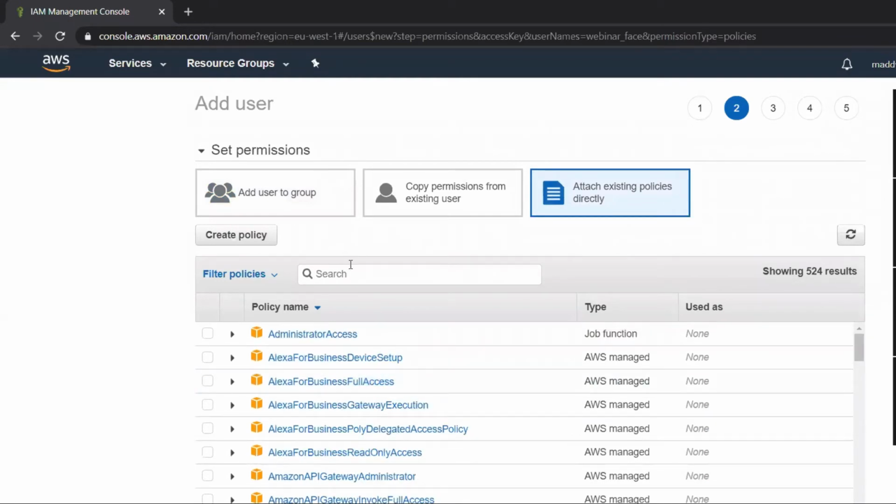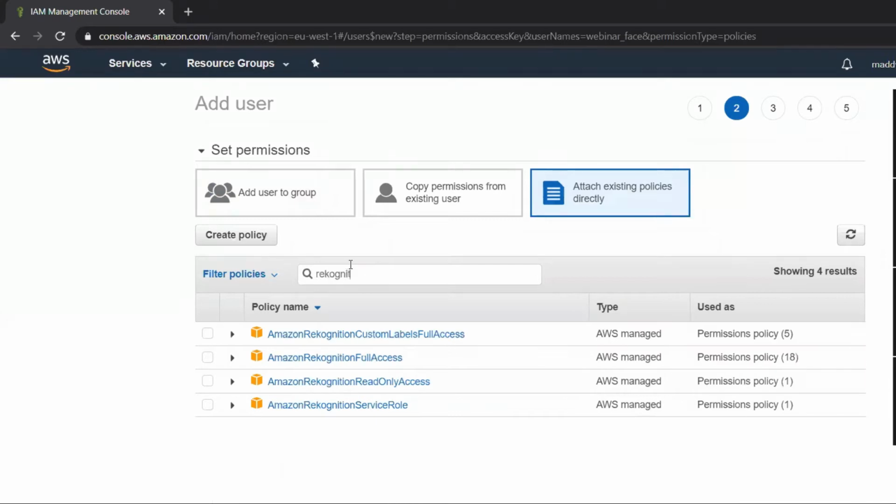As of now, we want to do Rekognition. So you need to type Rekognition in the search bar. You'll get Amazon Rekognition Custom Labels Full Access, Amazon Rekognition Full Access, Amazon Rekognition Read Only Access, and Amazon Rekognition Service Role. So you'll have four different types of policies here. As we want to do face recognition in AWS, you need to tick Amazon Rekognition Full Access. When you click on it, you can easily access all the functions in AWS through this user. That is why I clicked on Amazon Rekognition Full Access.